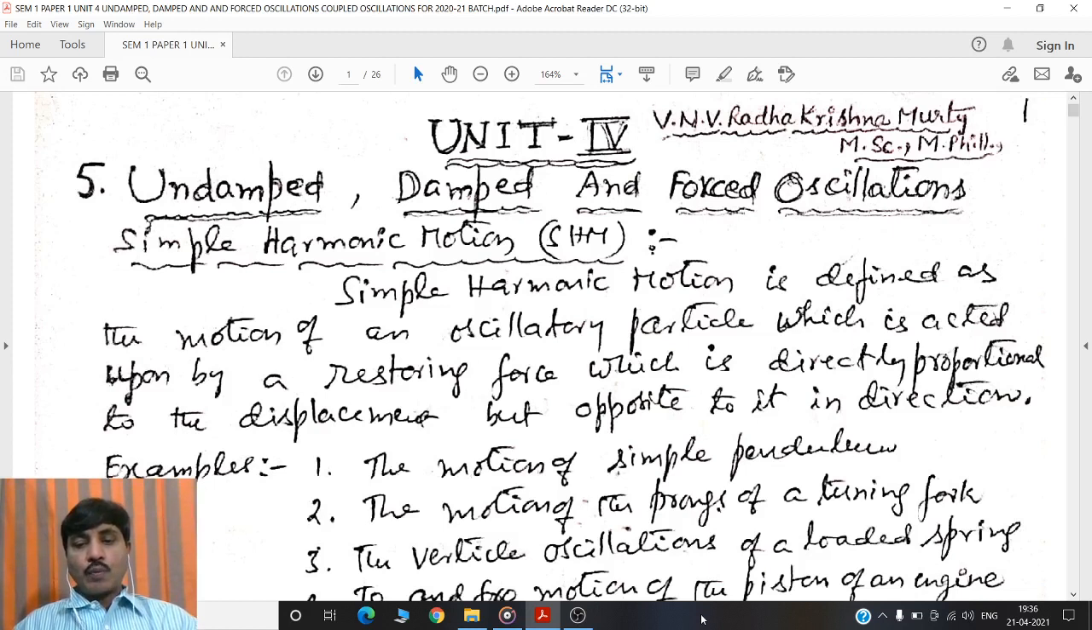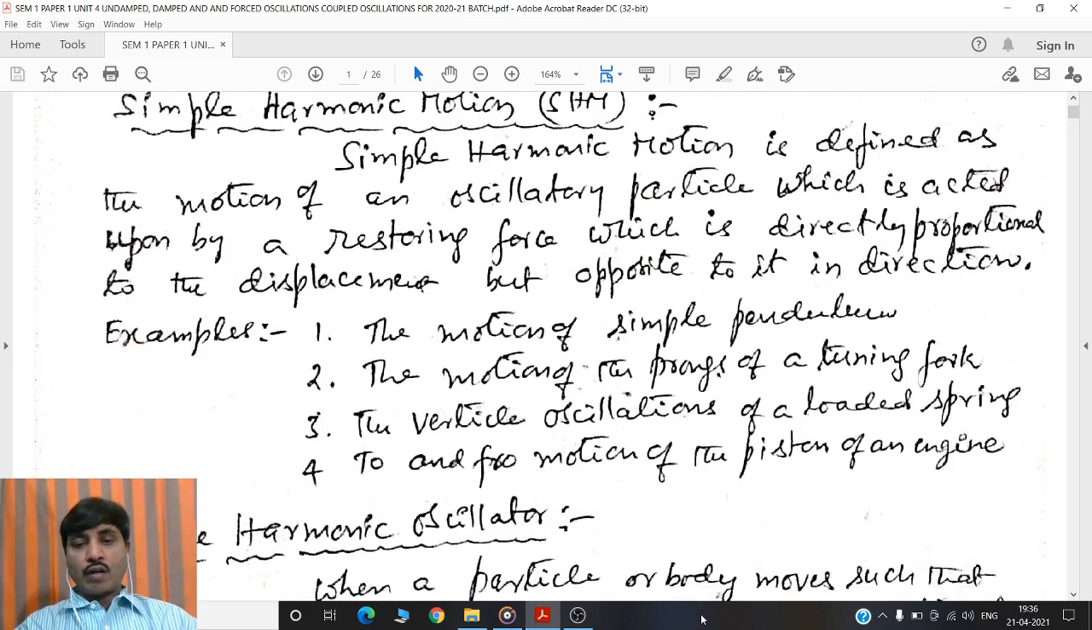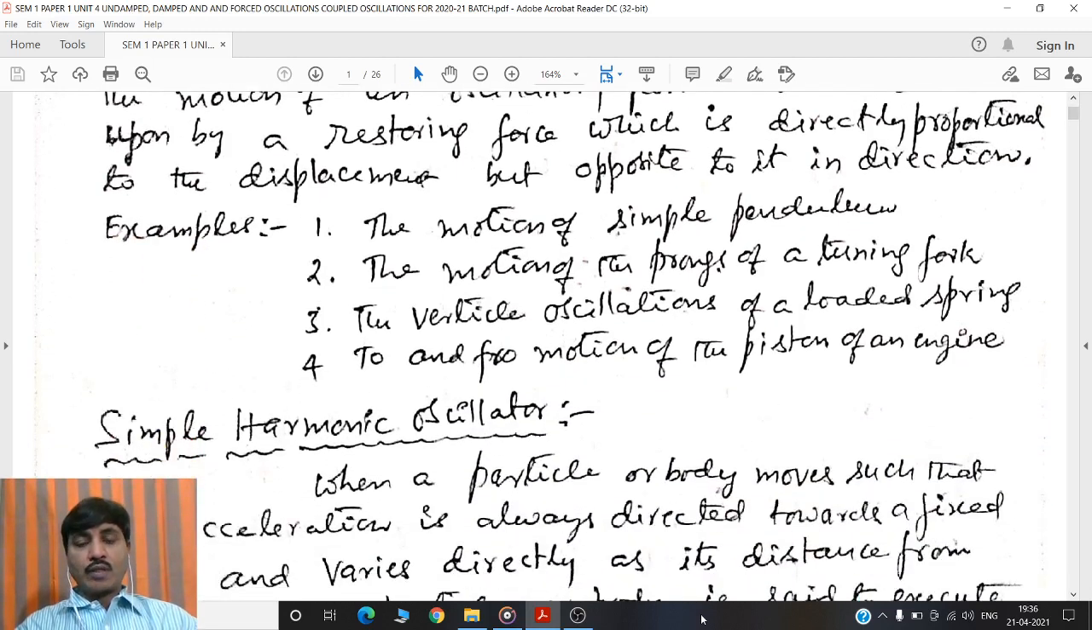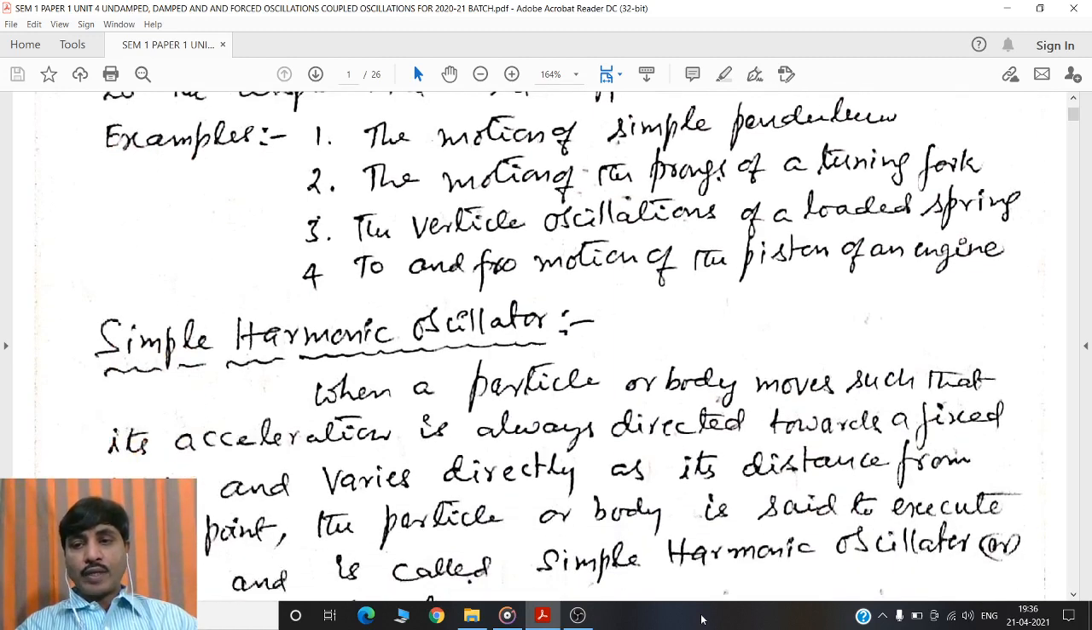Examples: the motion of simple pendulum, the motion of the prongs of a tuning fork, the vertical oscillations of a loaded spring, the to and fro motion of a piston of an engine. The motion is said to be simple harmonic only if the amplitude of the motion is constant with time. If the amplitude of the motion decreases gradually with time, then the motion is not simple harmonic, that is damped harmonic motion. In this case, the amplitude is constant with time.